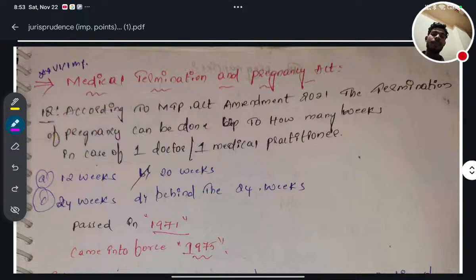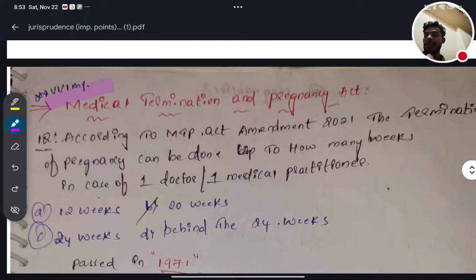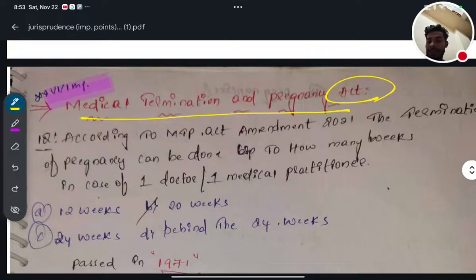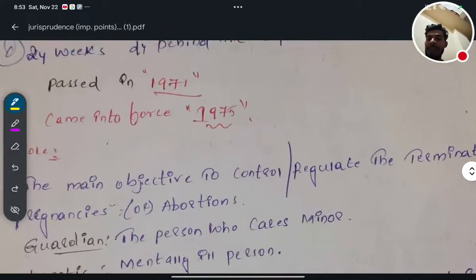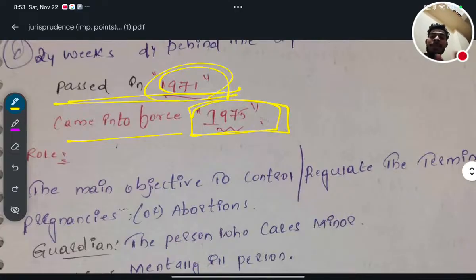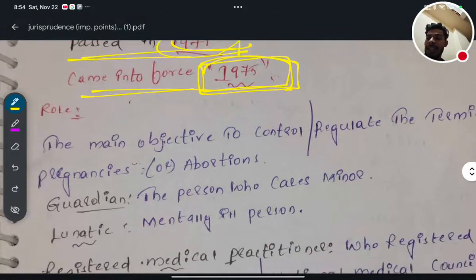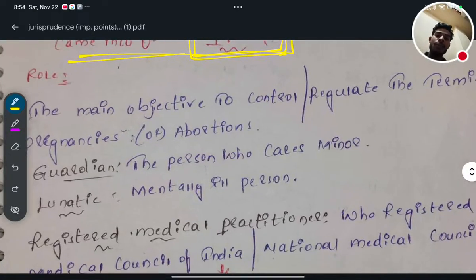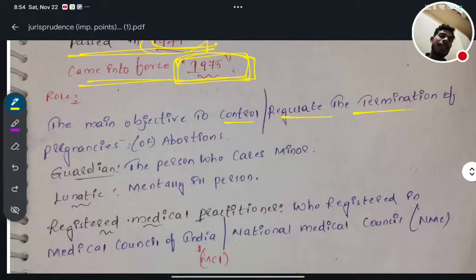So medical termination of pregnancy is a very important topic. Yes or no? So this Medical Termination of Pregnancy Act was passed in 1971, but it came into force in 1974. So MTP, medical termination of pregnancy, passed in 1971 and it came into force in 1975. Okay. Next, what are the rules? The main objective is to control and regulate the termination of pregnancies or abortions.